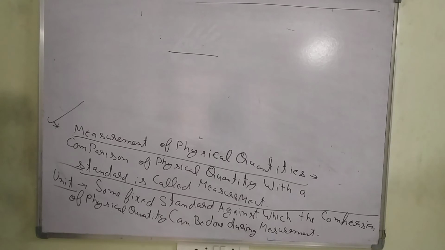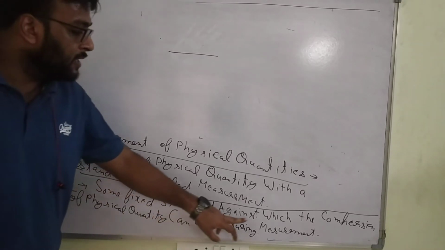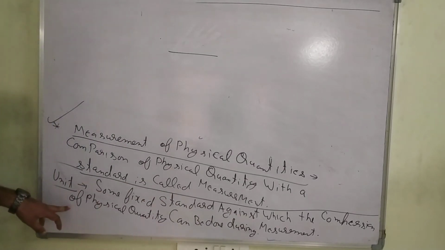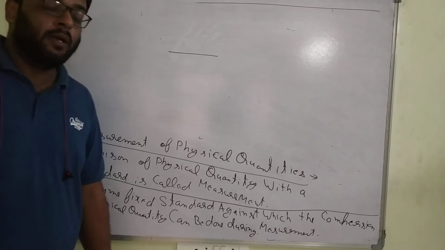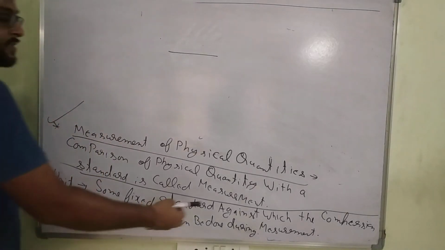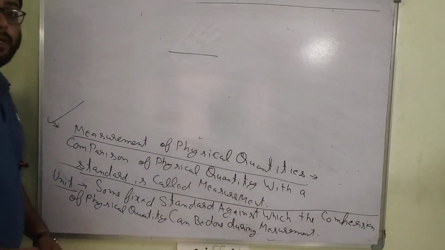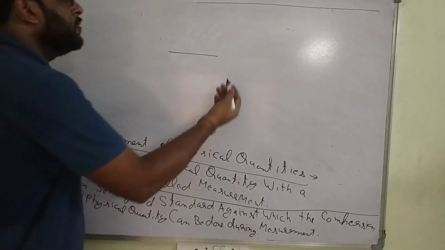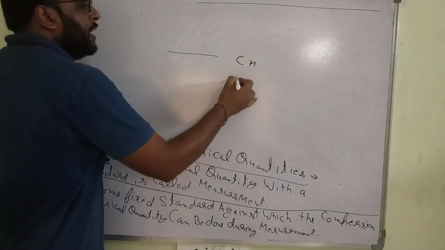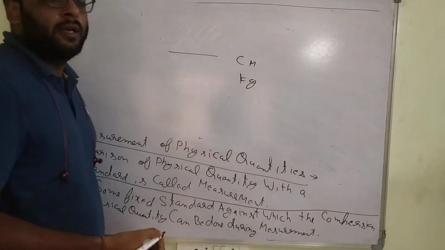Next one, what is unit? Some fixed standard against which the comparison of physical quantities can be done during the measurement. For distance we have given the unit centimeter, for weight the unit kg, mole.